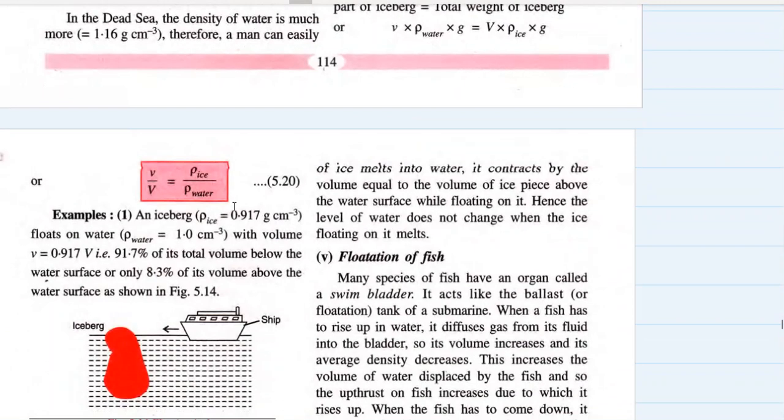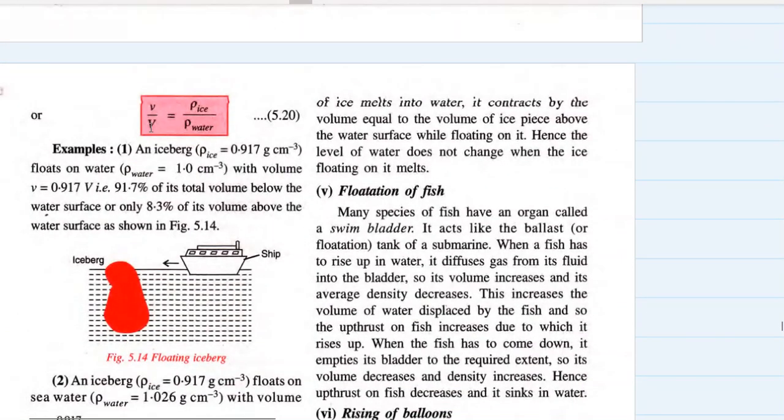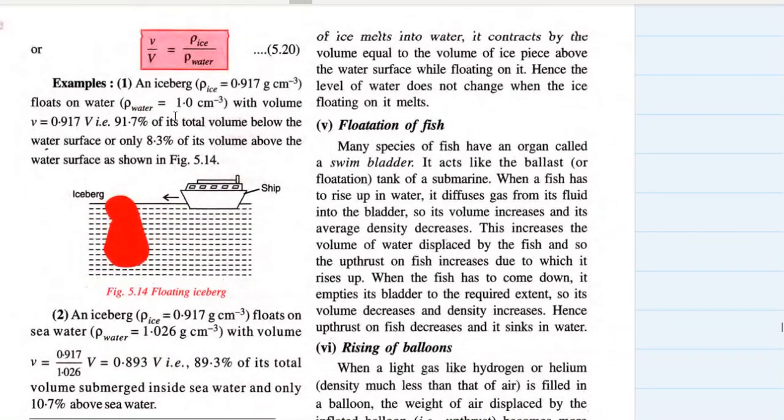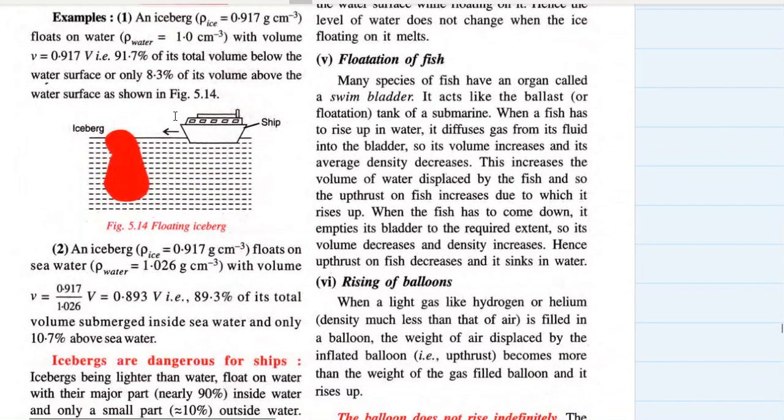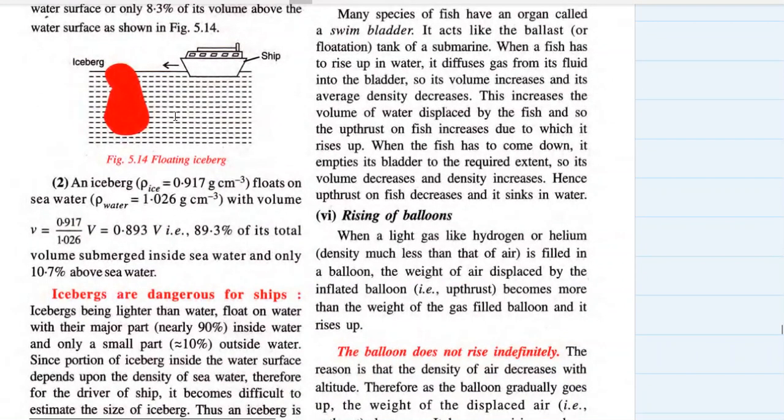तो इसका एक फॉर्मूला है, सेम फॉर्मूला जो हमने पहले भी यूज किया हुआ है, small v upon capital V is equal to rho ice upon rho water, और इससे ये पता चलता है कि 91.7, approximately 90% of its total volume is below the water surface, only 8.3% of its volume is above the water surface, and that's why it is dangerous for ships. Titanic is a classic example.